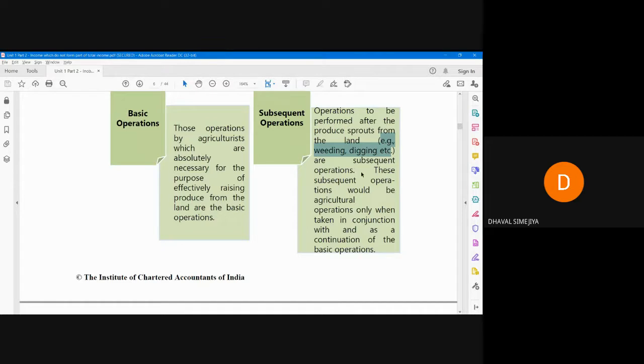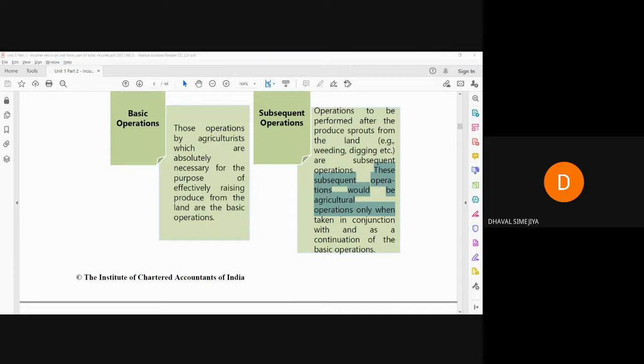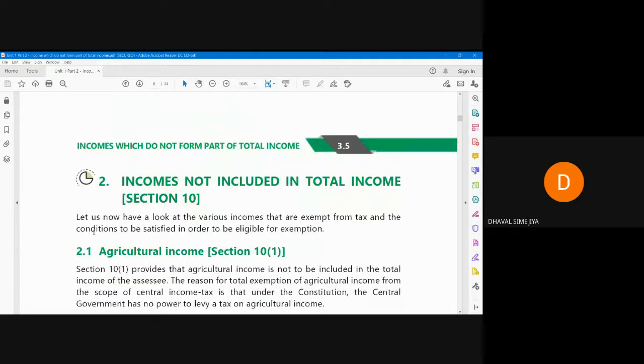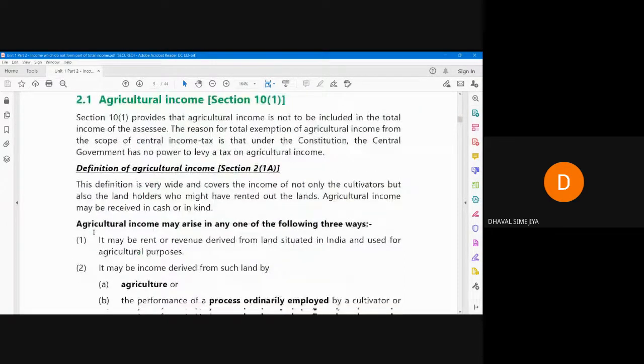These subsequent operations would be agricultural operations only when taken in conjunction with and as a continuation of basic operations. If it is in continuation of basic operations, then also it will be included. You are not supposed to remember all these things. You are supposed to remember the definition of agricultural income.